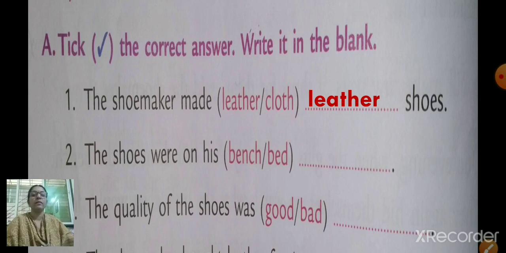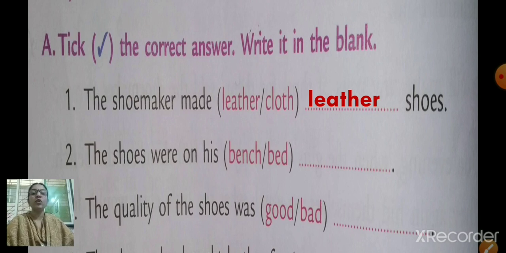L-E-A-T-H-E-R, leather. The shoemaker made leather shoes. So first put a tick on leather and then write that same word in the blank space. Finish writing? We'll go to the next question.